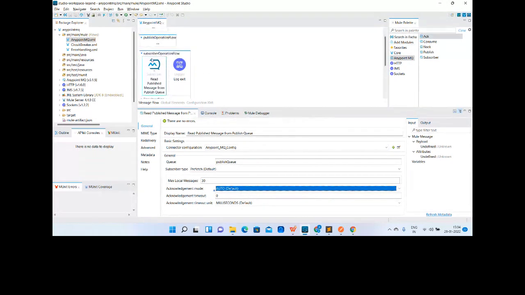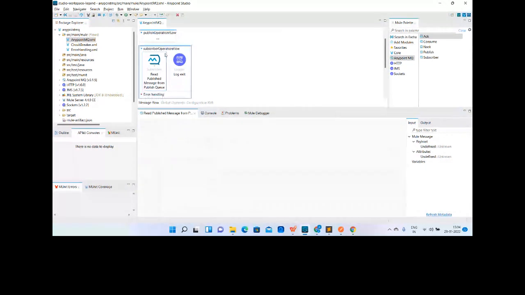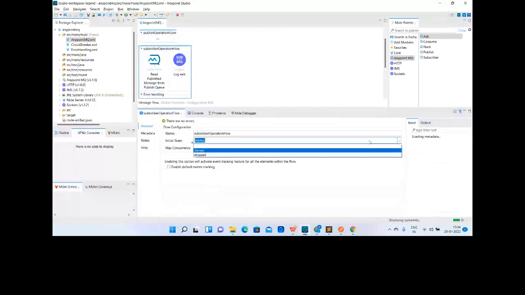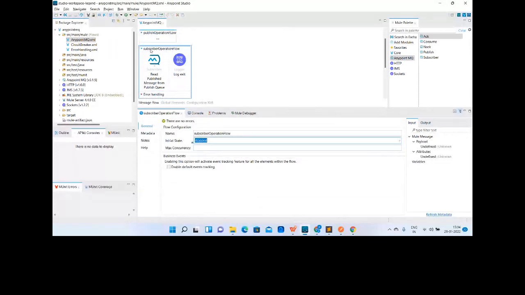Perfect. So we are just using the subscribe default functionality as of now, and we have seen how it works. Let me stop this flow and open another flow. Now guys, you have to tell me what will happen in this case, because I have told you all the features of the subscriber.